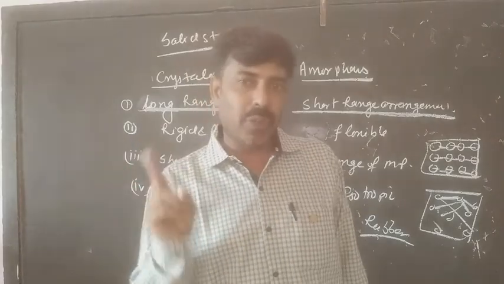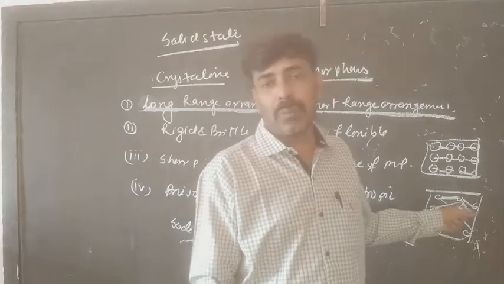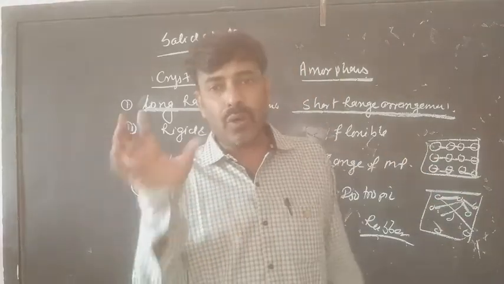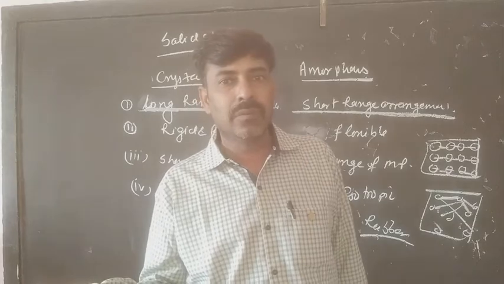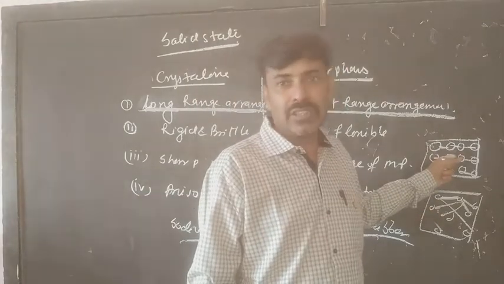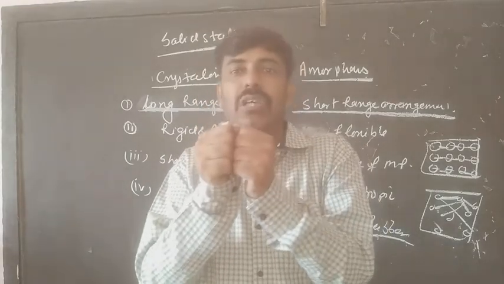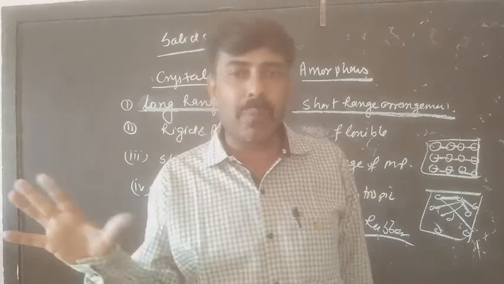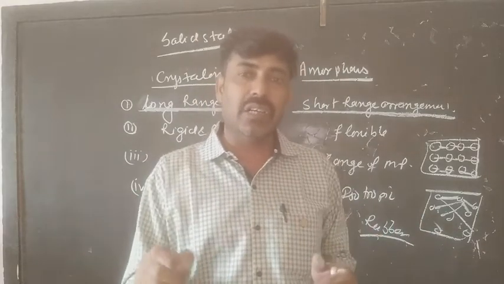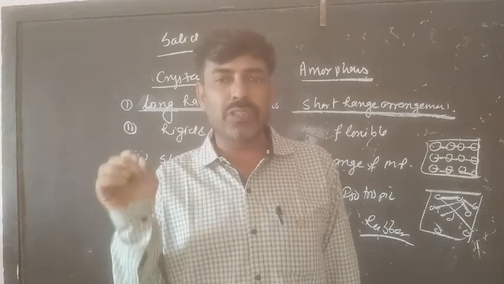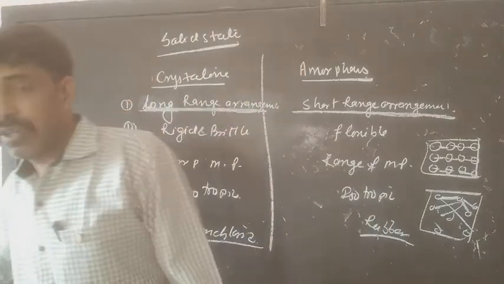The two regions: the first one, the crystalline system, has a very strong intermolecular attraction force, while the amorphous system has a weaker intermolecular attraction force. The crystalline system has long range arrangement, the amorphous system has short range arrangement, and the last one, the crystalline system, has a close compact structure. That means the molecules are just touching each other, they are close compact, and so they are not capable to change their shape, whereas in the case of the amorphous system, that is not a close compact structure, and this is the reason why amorphous systems are capable to change their shape. And this is the difference between amorphous and crystalline in terms of rigidity.